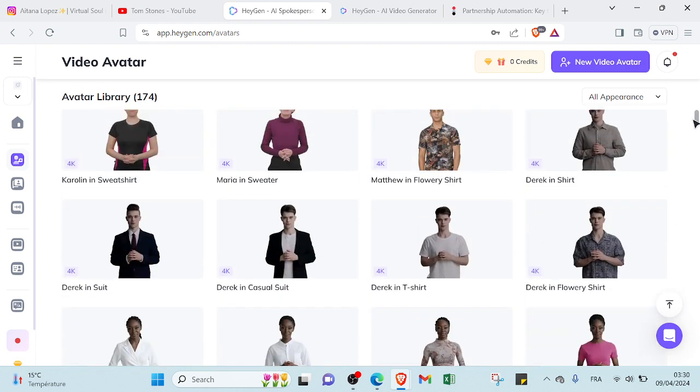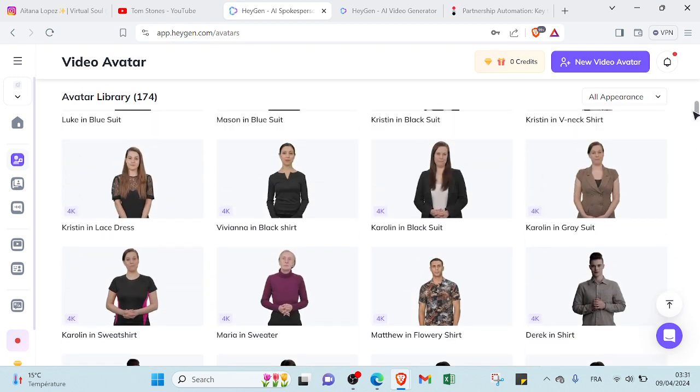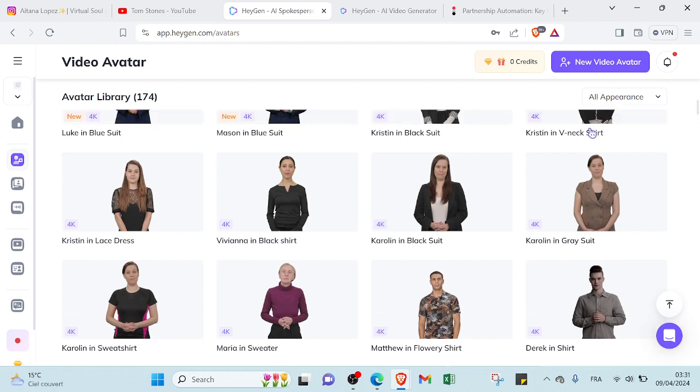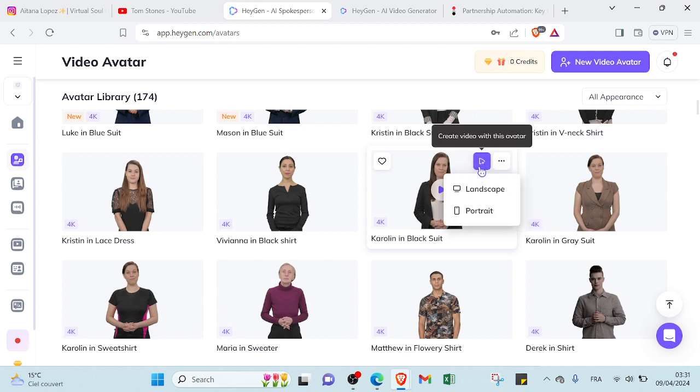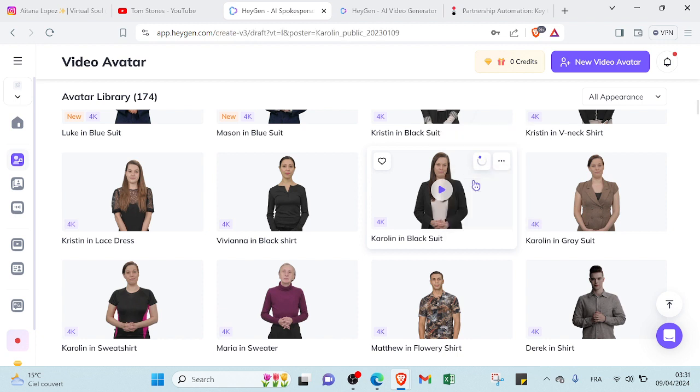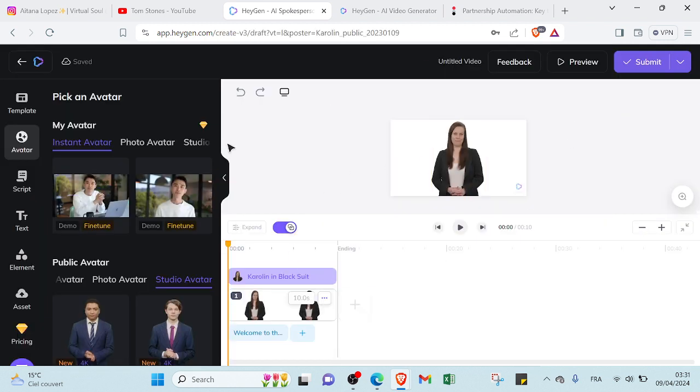For example, let's select one. Let's select, for example, this one, Caroline in black suit. So this is the description of the AI, and here we have this three dot if you want to edit the avatar, and if you want to get the avatar ID. Here, if you want to create your video, you can click on landscape and you can start with this page by editing your video.